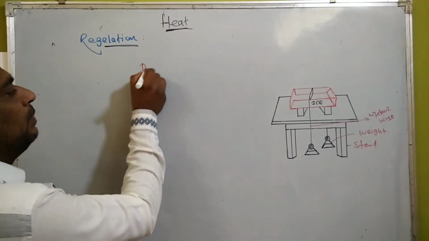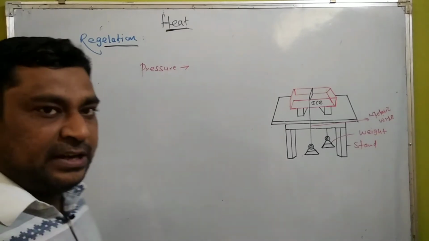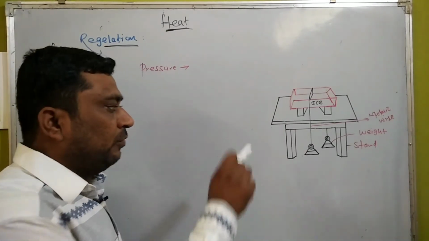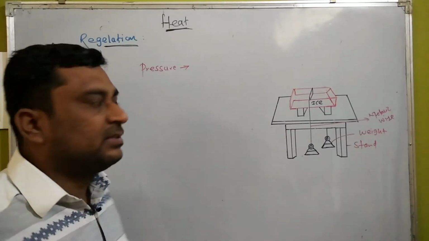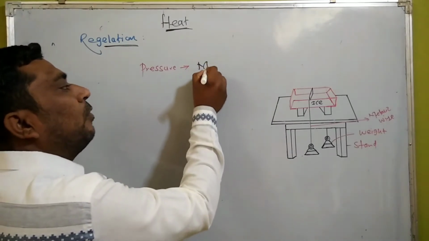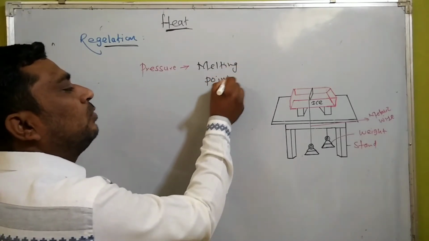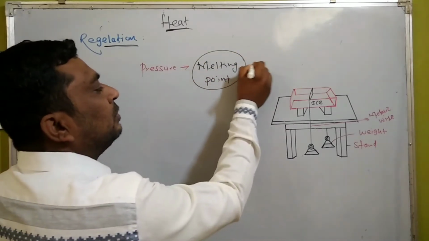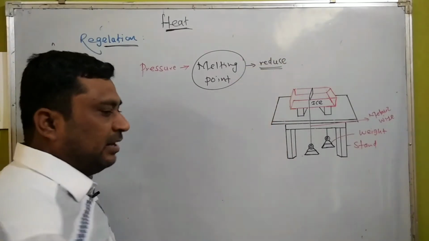Once the pressure is created over the area, on that area where this metallic wire is passed, the melting point of the ice starts to get reduced.